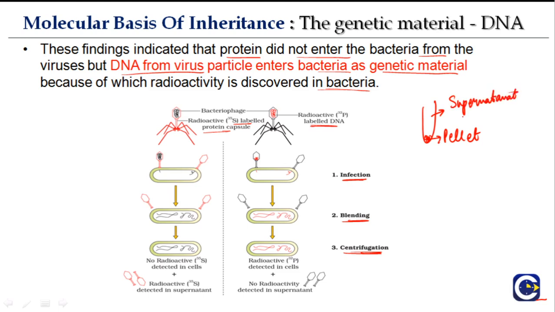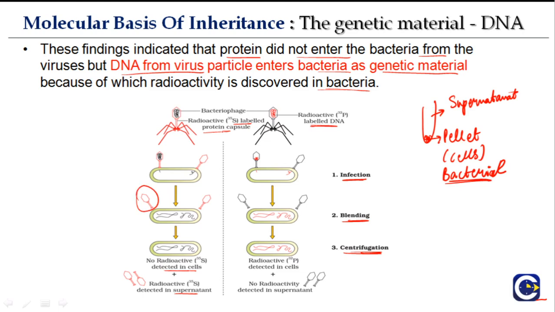Generally, the liquid one is the supernatant, and the heavier part is the pellet. So the pellet is the cells here. Which cells? Bacterial cells. Okay. So coming back to here, they saw that no radioactivity was detected in the cells, but radioactivity was detected in the supernatant. No radioactivity in the pellet means none in the bacterial cells. And what does the supernatant contain? The supernatant contained these empty viruses here.